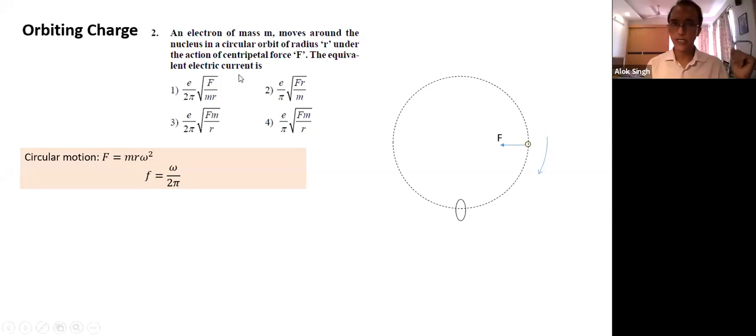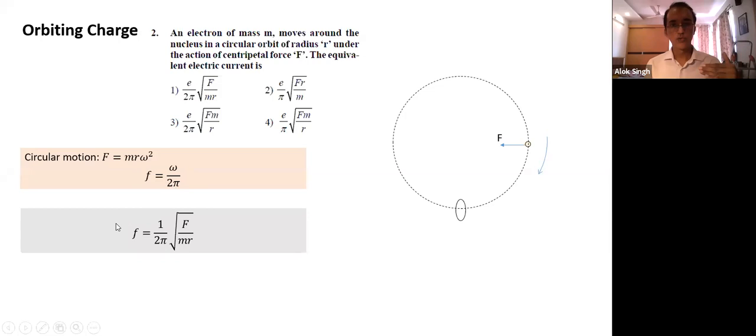I have to find equivalent current. Many times, start with what we need to find. Equivalent current is charge into frequency. Charge is equal to E, the charge on the electron. I have to find frequency, so I use the circular motion property and find this omega value. Omega is root of F by m. I just simply substitute. That's the answer. It was a fairly simple one.